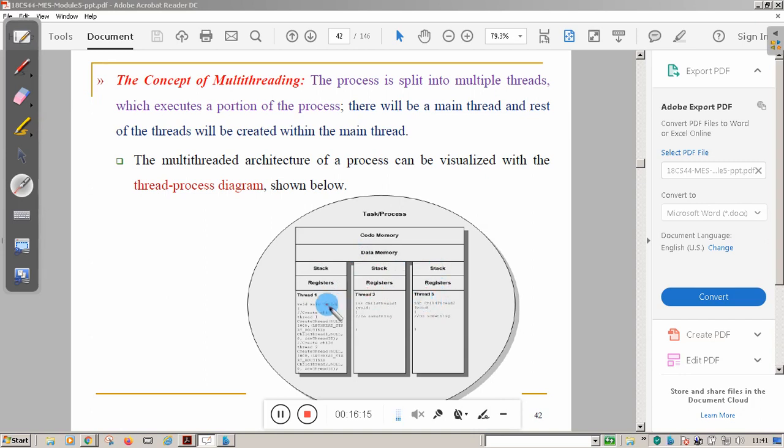Why? Because when you call a function, for example from thread 1, the return address should be stored in the stack.